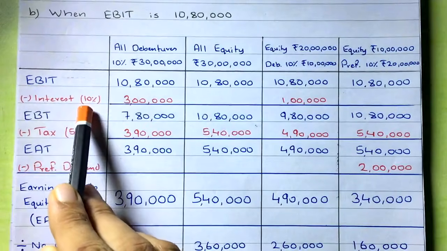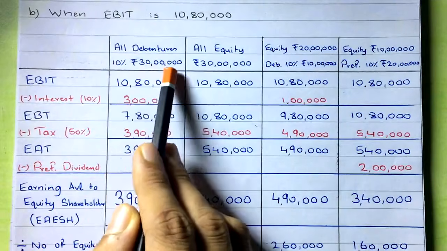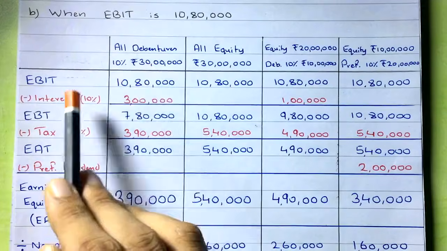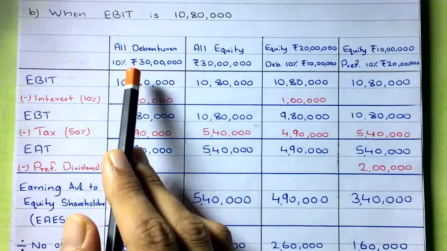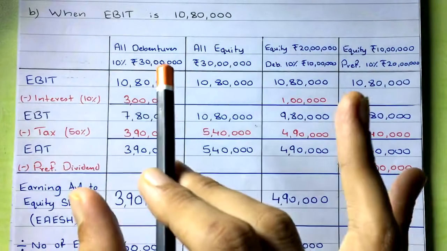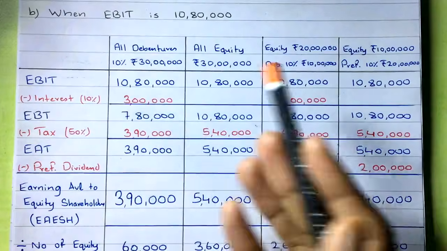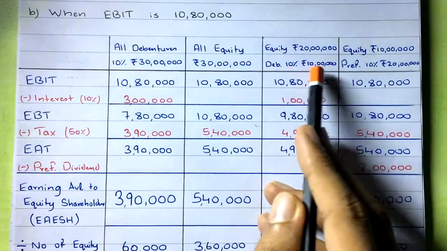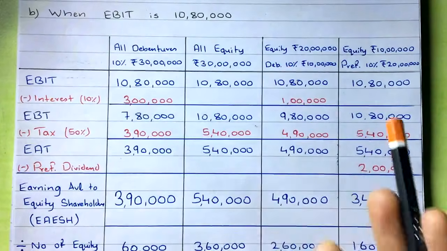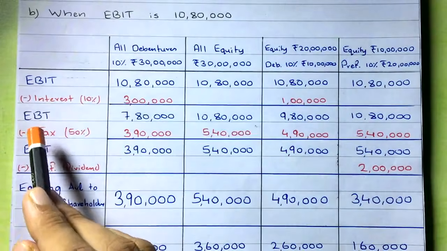10% on what? The amount you have borrowed, right? Here you have borrowed 30 lakh from debentures, and you pay interest only to debenture holders. So if there are debentures in the plan, only then you will deduct. Fine. So on 30 lakh, 10% is 3 lakh, deduct that. And then here debenture is 10 lakh, so 10% on 10 lakh is 1 lakh, simple. And then after deducting the interest, you get EBT, earning before tax.